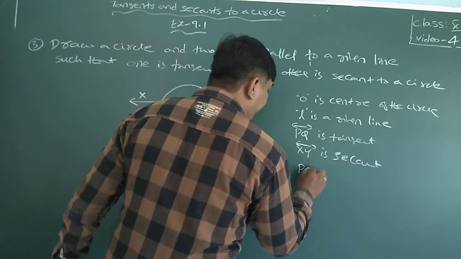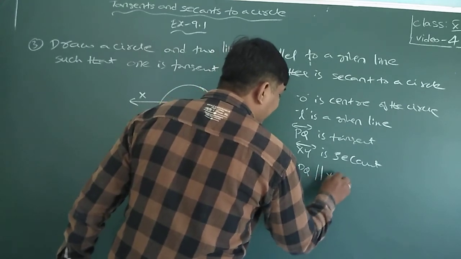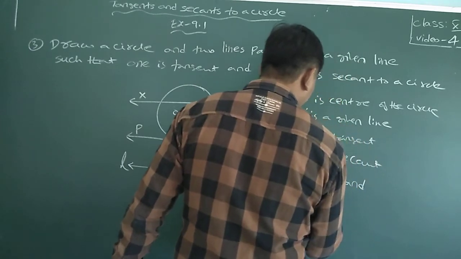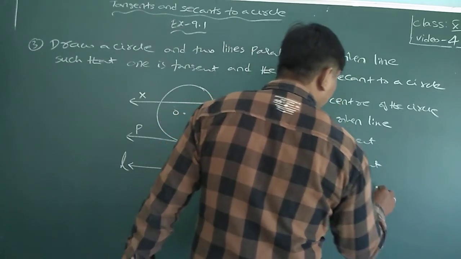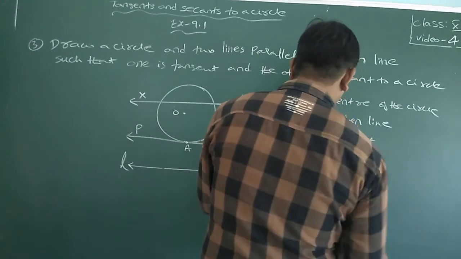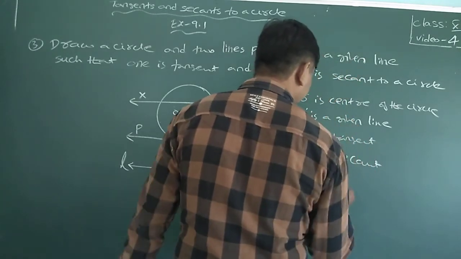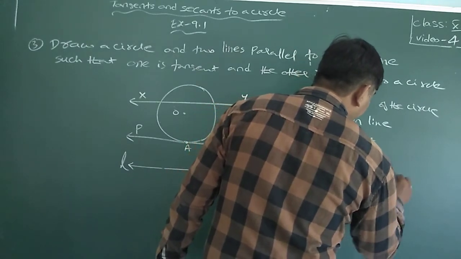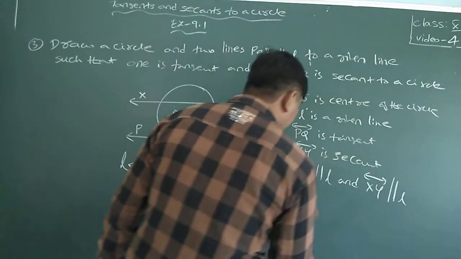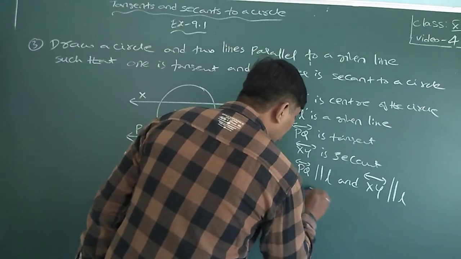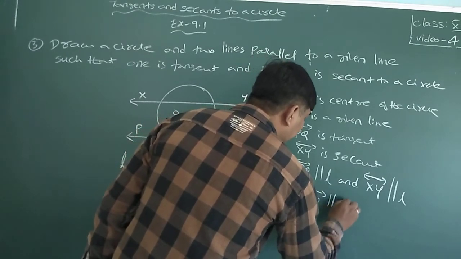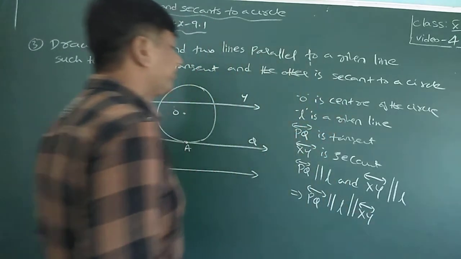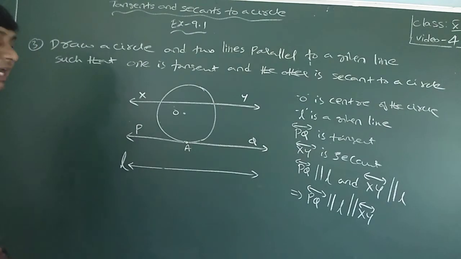Now I drew PQ parallel to XY, and PQ is parallel to L, and XY is also parallel to L. That means PQ is parallel to L is parallel to XY. All these three are parallel to each other.